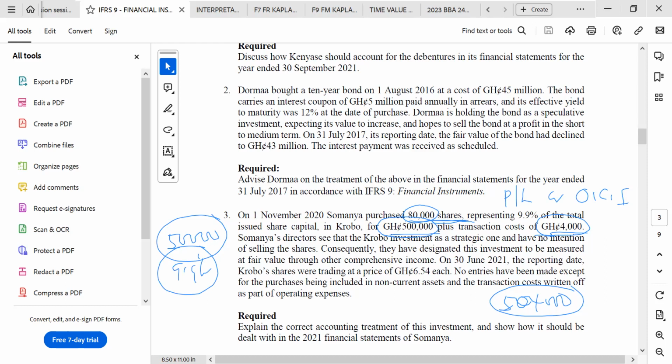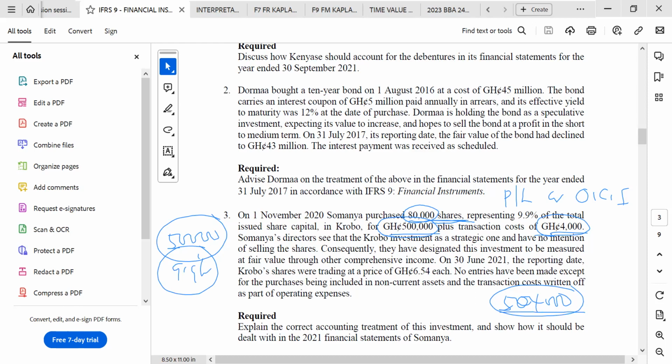The finance income there will go to profit or loss. It is the gain that will go to other components of equity. Okay, thank you. All right. So if you come here, there is no issue about the dividend. So there won't be any dividend, but the instrument will be carried at what?